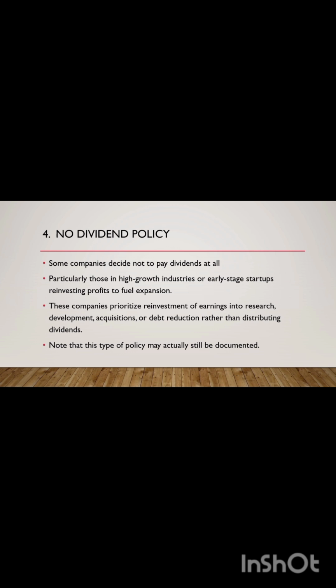A hybrid dividend policy combines elements of the different policies stated before. For example, a manufacturing company might adopt a hybrid policy by offering a stable base dividend supplemented by additional payouts based on residual earnings from exceptional periods or one-time gains. This approach allows flexibility so that investors can expect a baseline amount of dividend but also realize that they may be awarded higher dividends if operations go well.